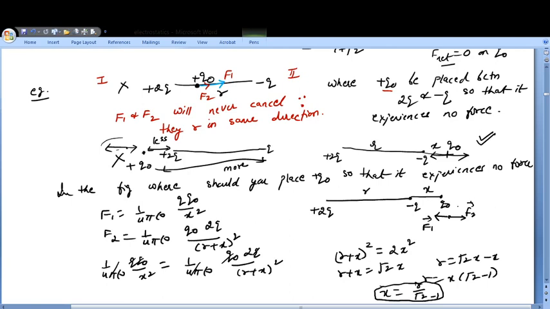So your null point, basically, it will not experience any force at a distance x from minus q. Now students, I hope after this you should be able to answer such questions: where should the charge be placed so that it experiences no force? Any situation given to you, first try to analyze where you will find that your forces are getting cancelled. If you solve these numericals, you will get the feel. Initially you will take some time, but with practice I think this will be easy for you, and it is totally conceptual understanding. So thank you so much.